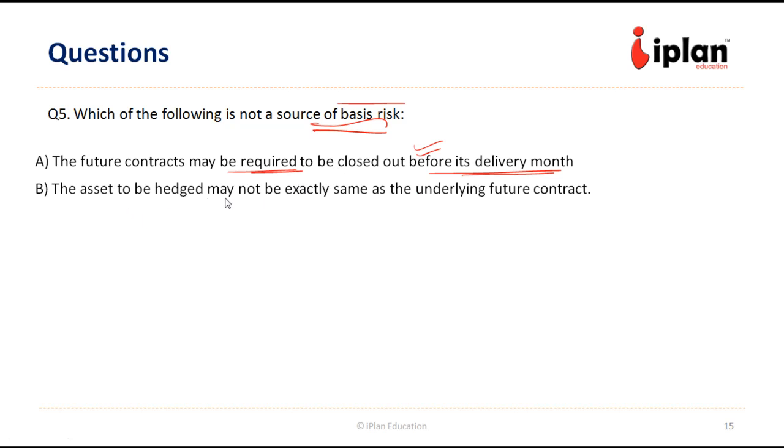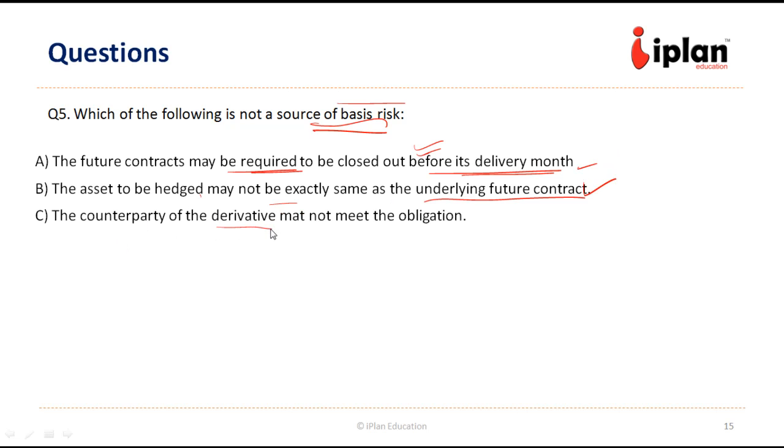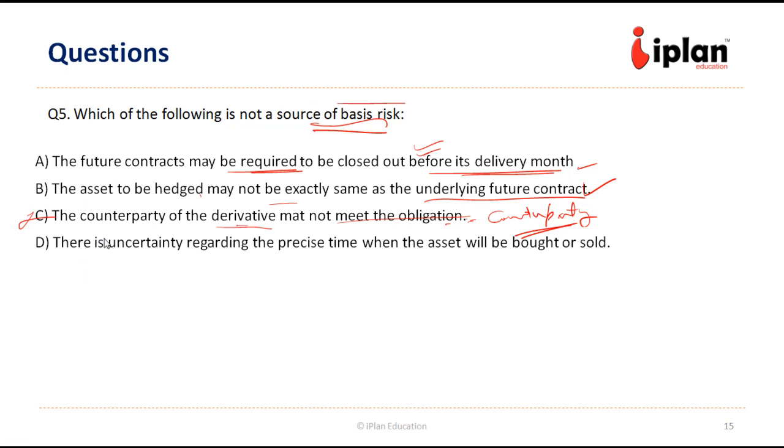The asset to be hedged may not be exactly the same as the underlying future contract. This is the case of cross hedging. So this is also a source of basis risk. The counterparty of derivative future in this case may not meet the obligation. This is the counterparty risk, but this is not a source of basis risk. So C is not the source of basis risk. Let us see the last option as well. There's uncertainty regarding the precise time when the asset will be bought or sold. Yes, this uncertainty is contributing to the basis risk. So even D is contributing. So C is not the source of basis risk. C is the right answer.